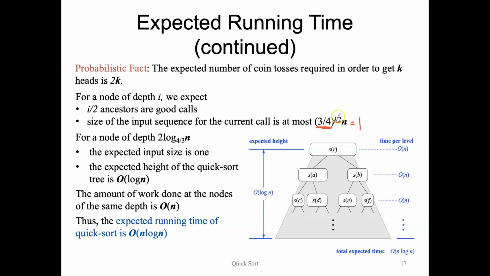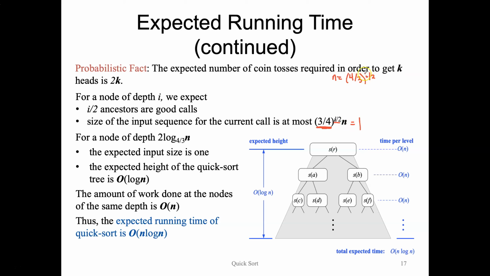So we're going to multiply by 4 over 3 to the power of i over 2 in order to make this left side equal 1, and we're going to be left with n is equal to 4 over 3 to the power of i over 2. I'm just multiplying 4 over 3 to the power of i over 2 on either side, not changing our equality, and we're left with n is equal to 1 times that value.